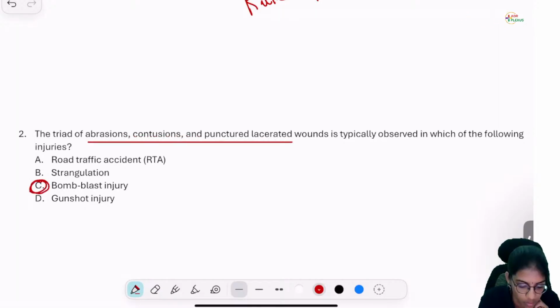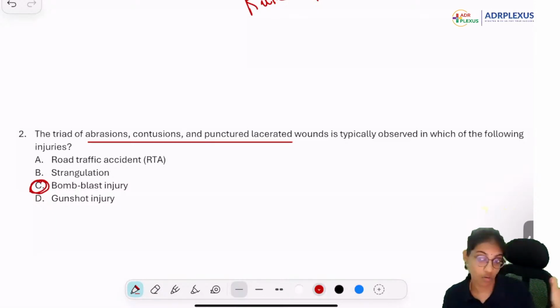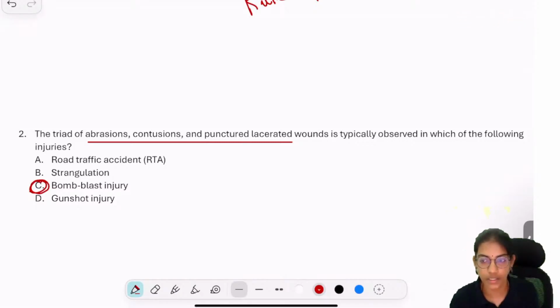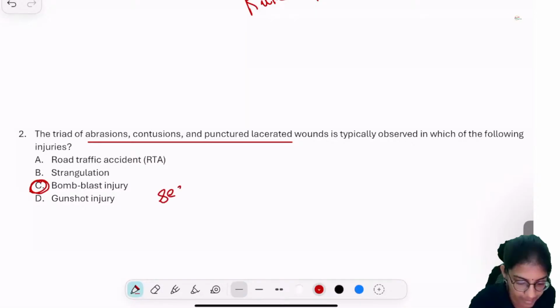Very good. Bomb blast. Primary injury or secondary injury or tertiary injury or quaternary? Which category does it fall under? Which one is it? Very good. It is secondary.